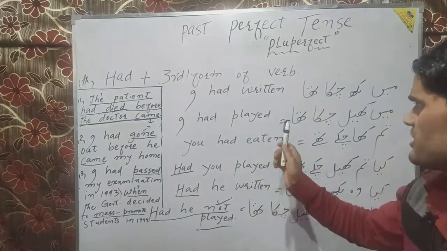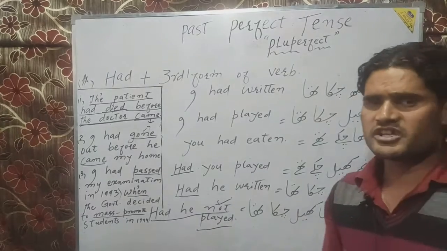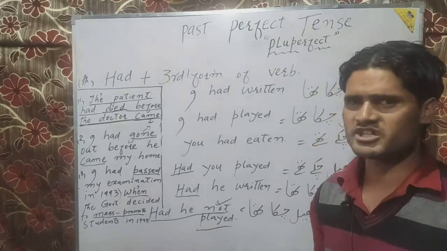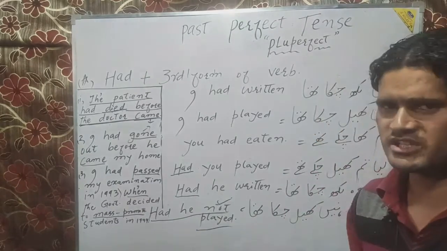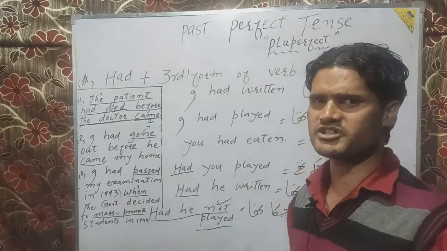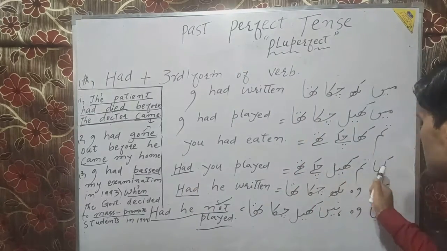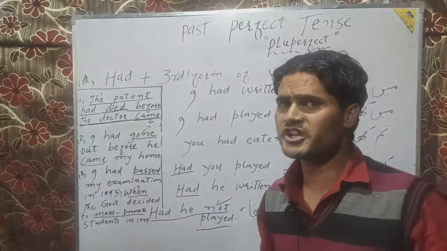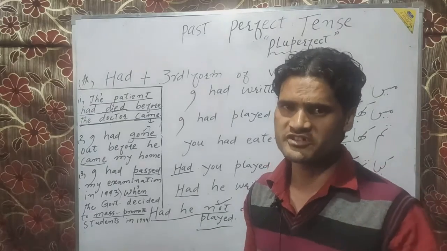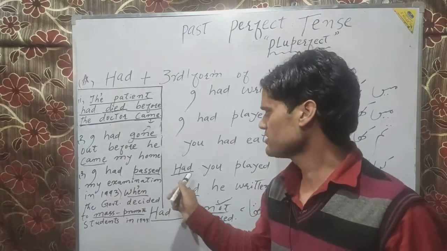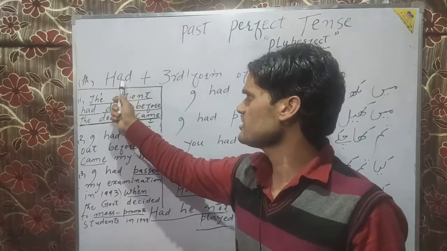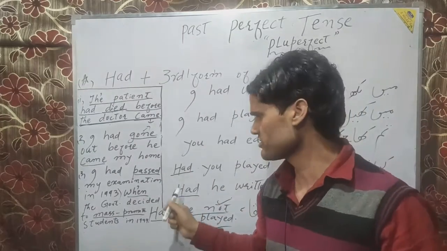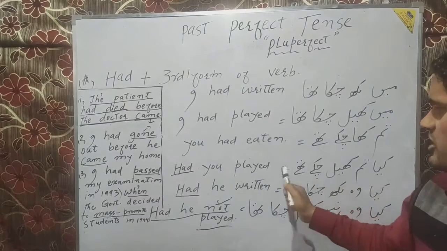Now look at here. If we have to make the interrogative sentence, meaning any sentence in which we ask a question, whether it is yes no question or descriptive question. Here I am mainly referring to yes no questions, or in English we call it tag questions. Had you played, क्या तुम खेल चुके थे? Whenever you have to make a sentence of interrogative nature, then you have to just put the auxiliary word had before the beginning of the sentence, as I have shown here. Had you played, क्या तुम खेल चुके थे?